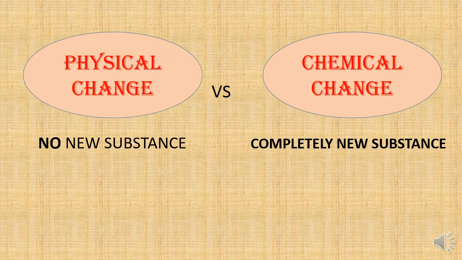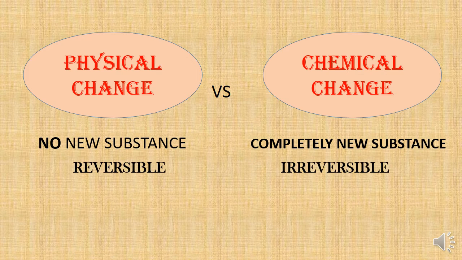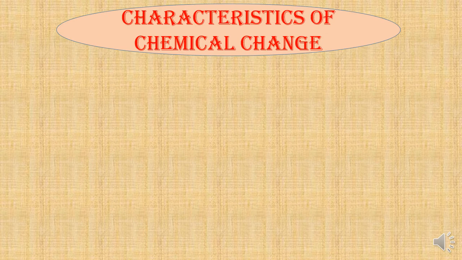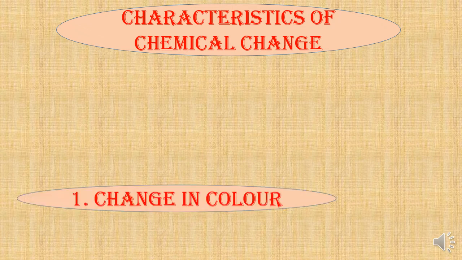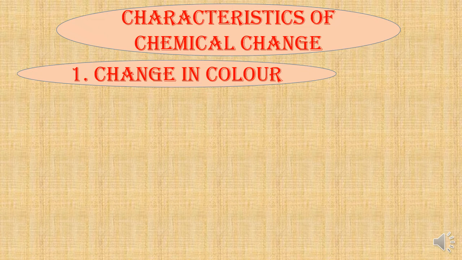Let's summarize it like this. In a chemical change, completely new substances are formed which cannot be converted back into the original substances. So, it is irreversible. On the other hand, in a physical change, no new substance is formed and therefore it is easily reversible. Now we will proceed to the characteristics of chemical change.